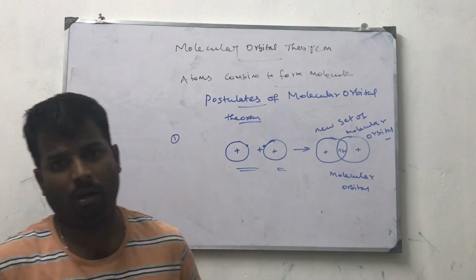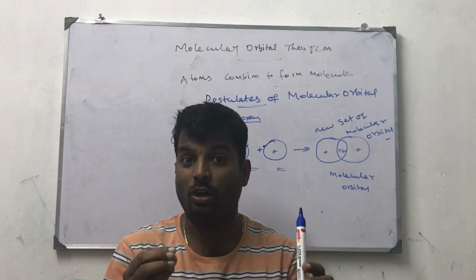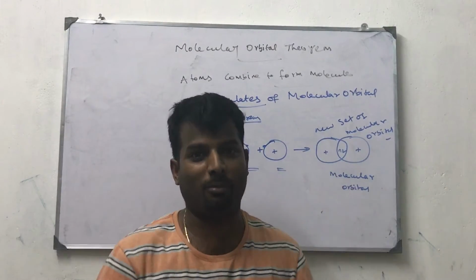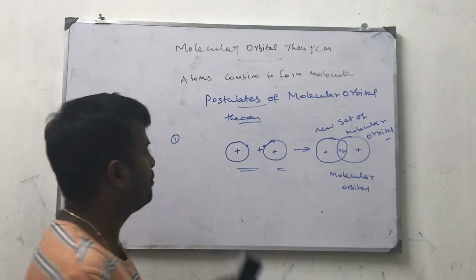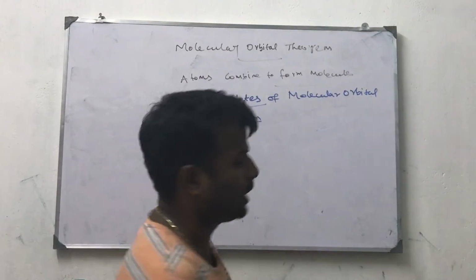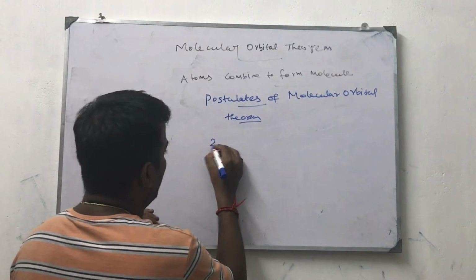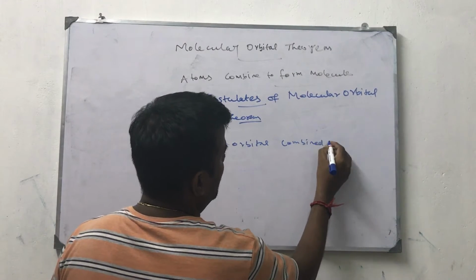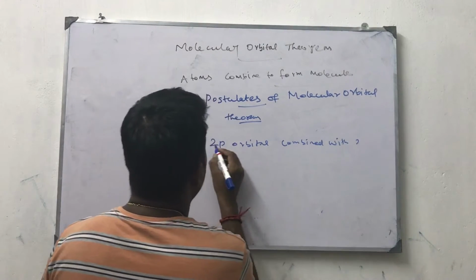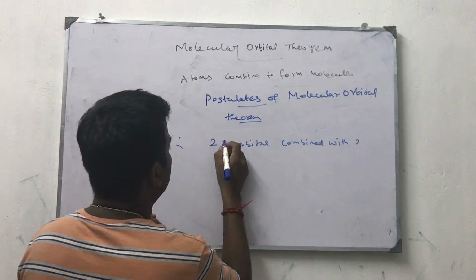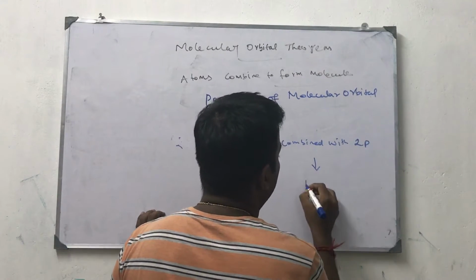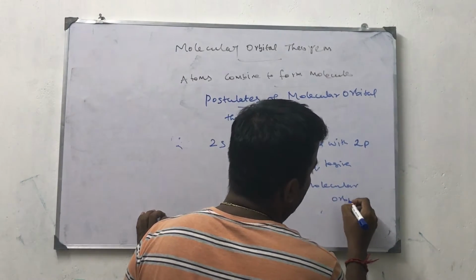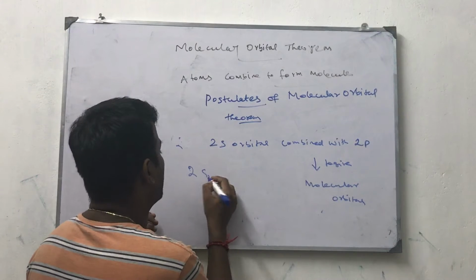The second postulate is that atomic orbitals of almost equal or comparable energy combine together to form molecular orbitals. For example, 2s orbital combines with 2p orbitals to give molecular orbitals. 2s and 2p are degenerate orbitals.